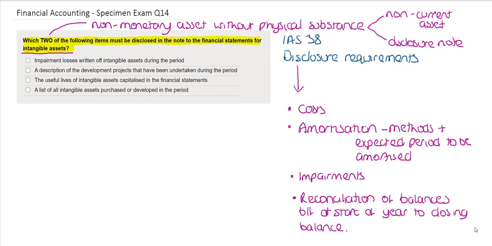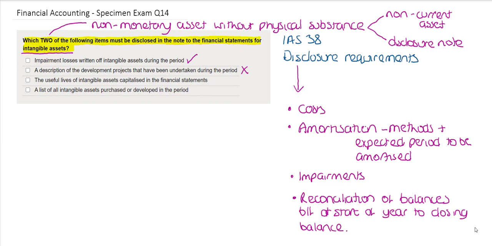Looking at the four options to choose from, we have to decide how much detail is required to be disclosed regarding intangible assets. Looking at the first one, impairment losses written off intangible assets during the period is something that we would expect to see in the disclosure requirements for this asset. The second option, a description of the development projects that have been undertaken during the period, is something that we wouldn't need in the disclosure note. The organisation would hold this information, but it doesn't need to be communicated in the financial statements.